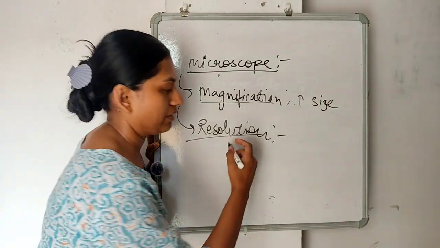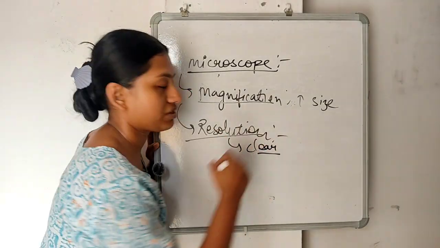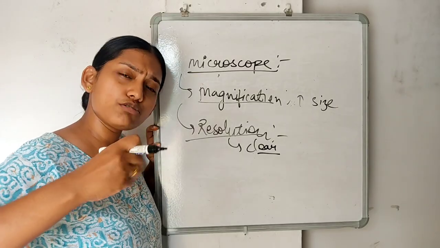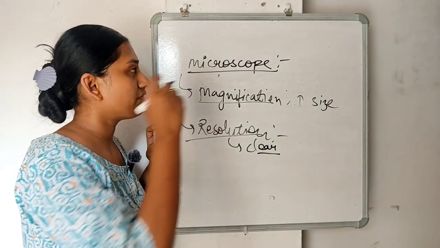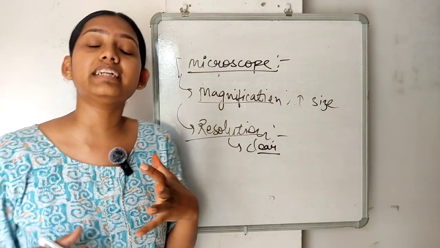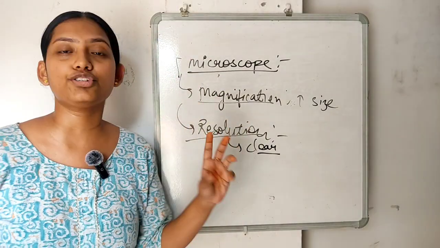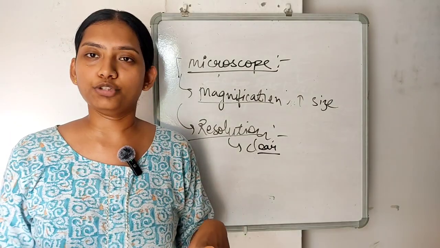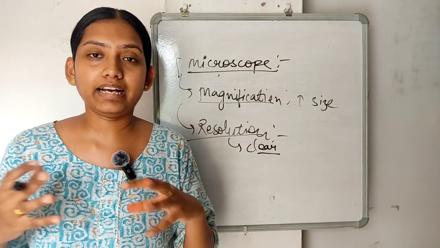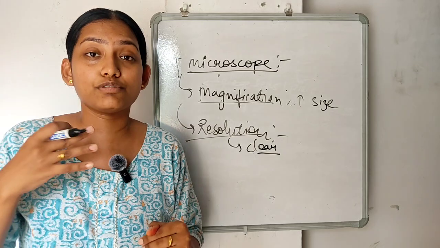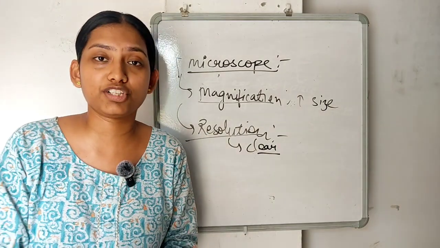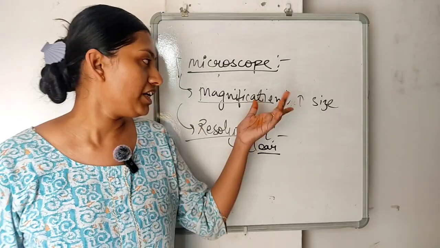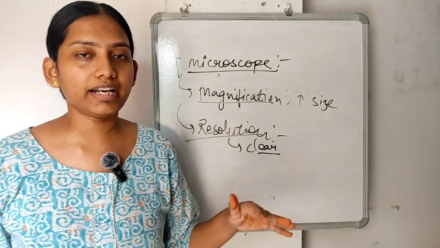Resolution is clearness, how clear the object looks. What if I zoom in on the size of the cell in the microscope, but it is not clear? Then how will I see it? So it is very important for a microscope to be designed such that magnification and resolution are perfect. If I want to see an object at 100x, that means 100 times larger than the particular size of the image. If an image is 1 centimeter, then at 100x it will be 100 centimeters. So magnification and resolution mean it is all clear, I hope.